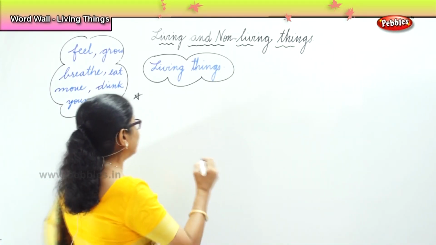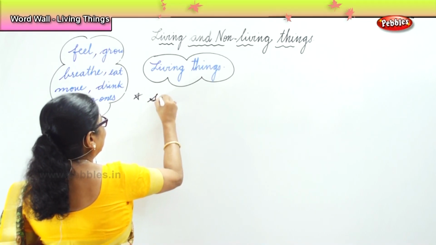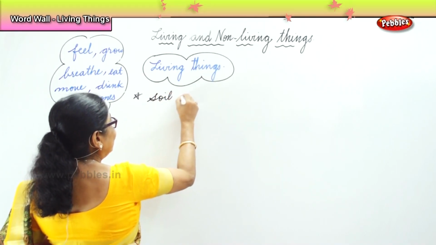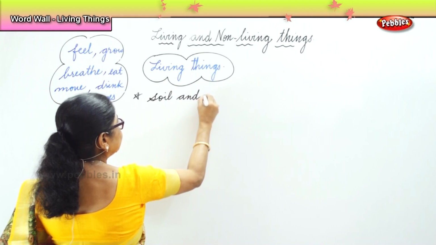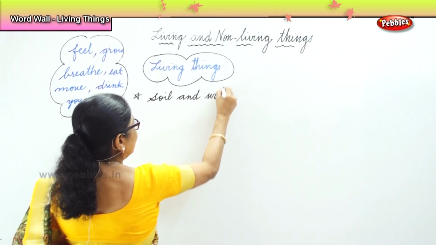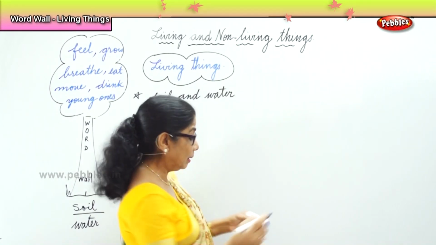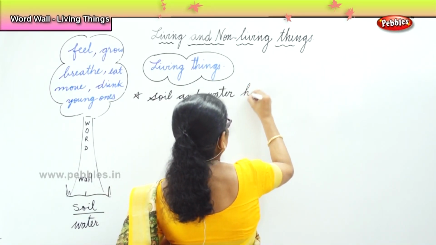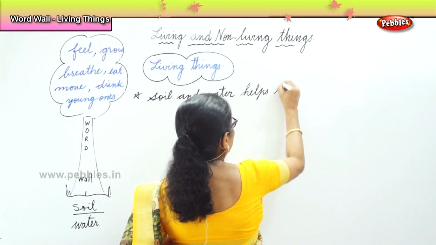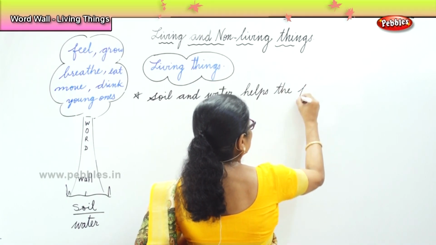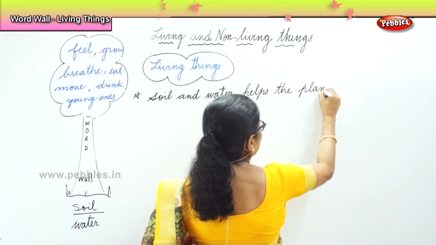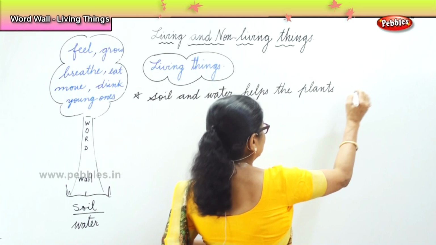So, that point you have to remember. Soil and water help the plants to grow.